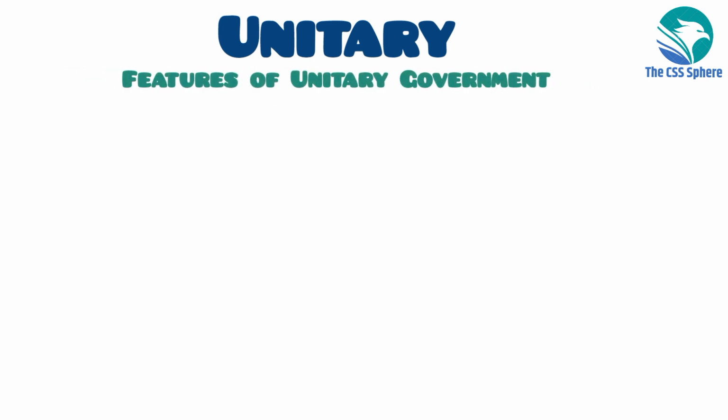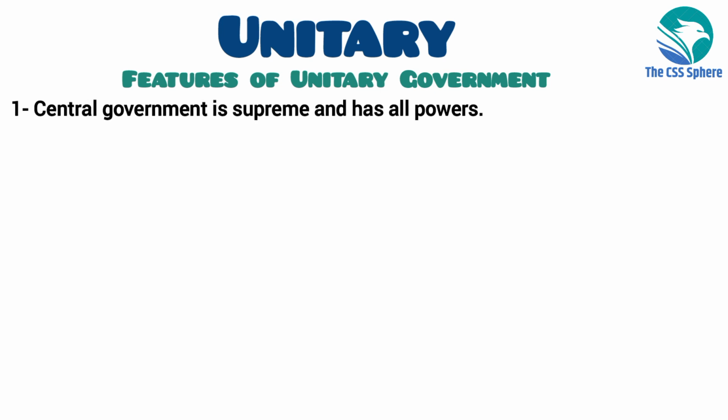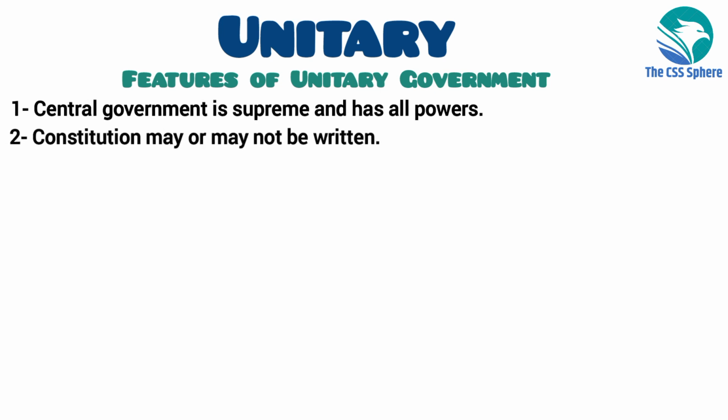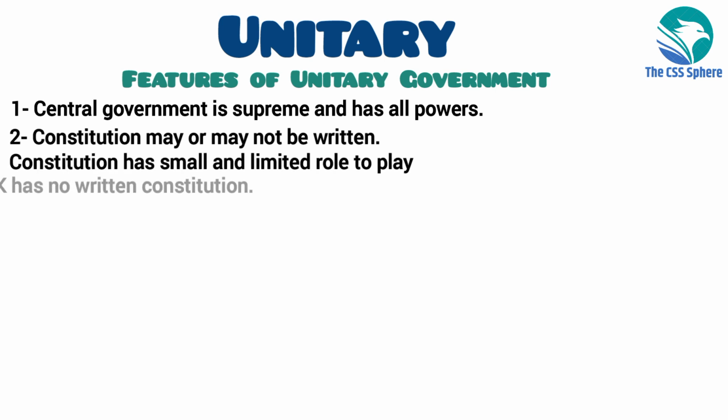There are some features of unitary government. Central government is supreme. It has all the powers. The constitution may or may not be written. It has a small and limited role to play. For example, the United Kingdom has no written constitution.